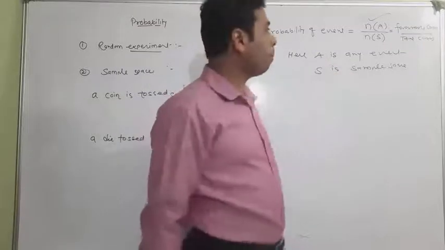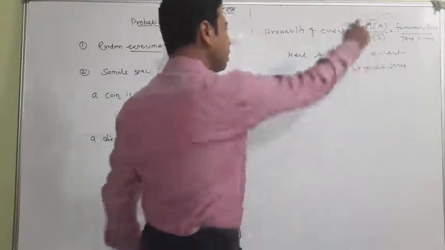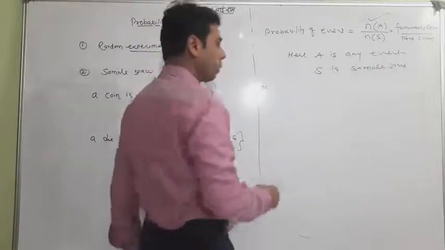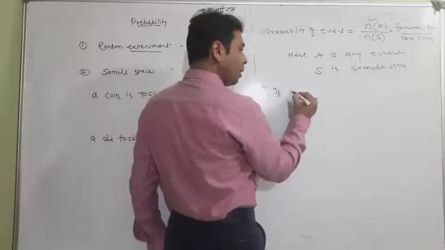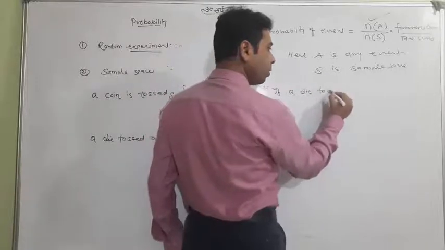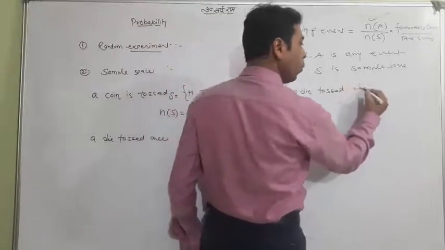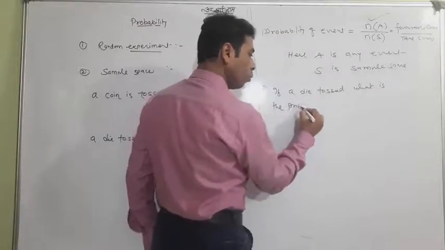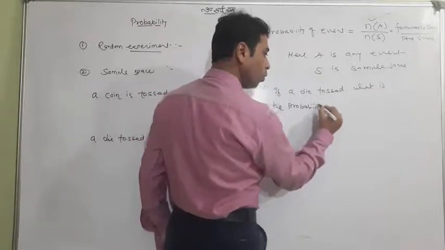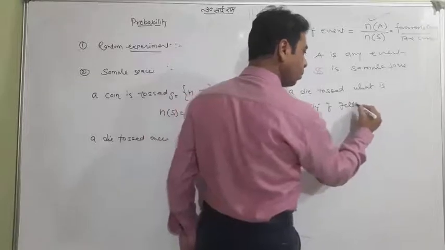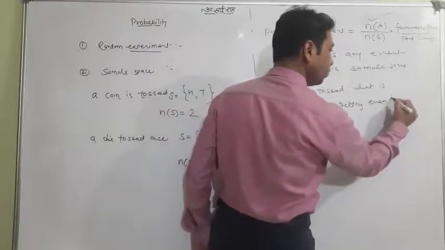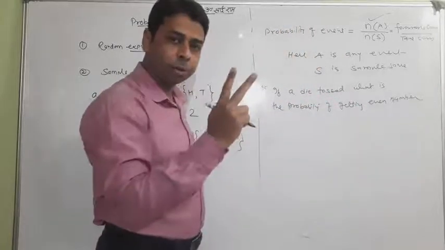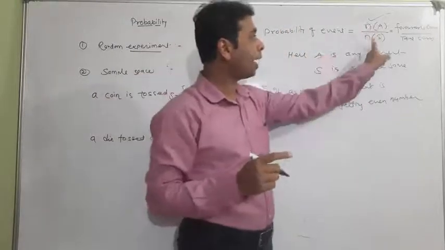I will put one example. Look at this: if a die is tossed, what is the probability of getting an even number? This is my question. So two things you will find out, n(A) and n(S).